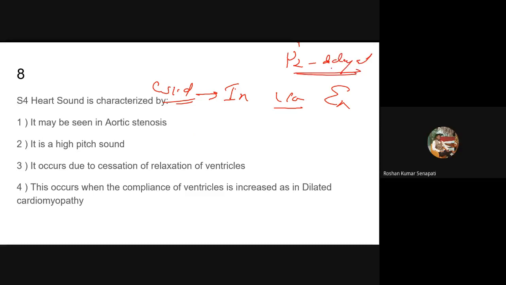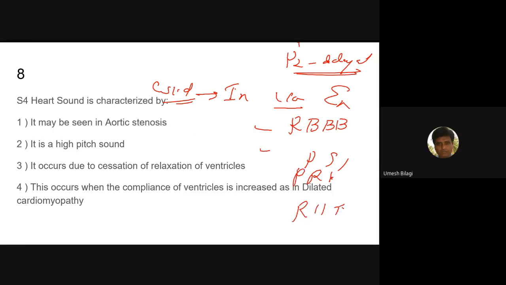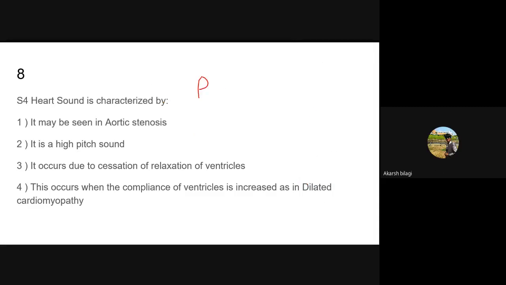Now that happens due to right bundle branch block. Then pulmonary stenosis, pulmonary regurgitation, and right heart failure. These things can cause wide or persistent splitting. Then we'll come to fixed.